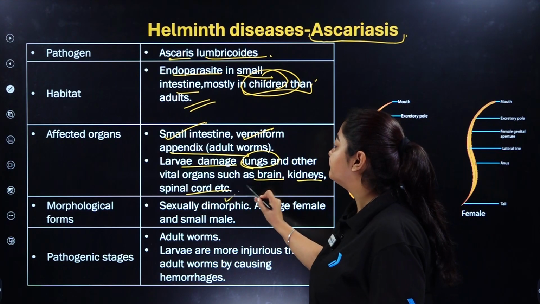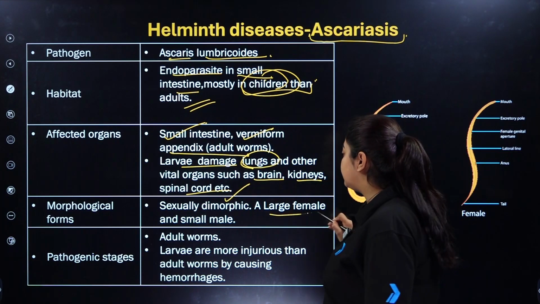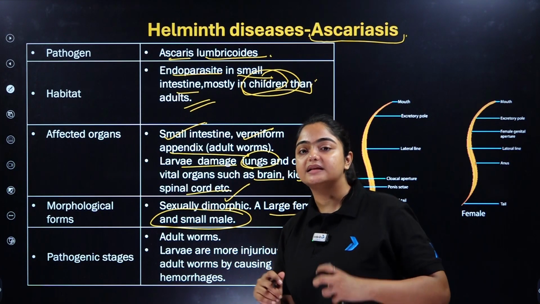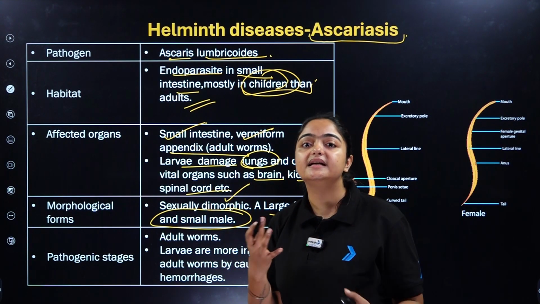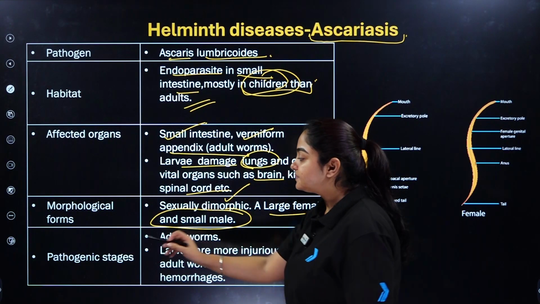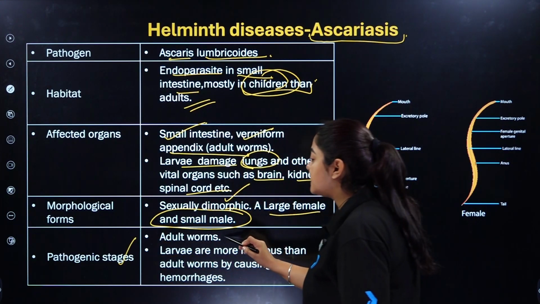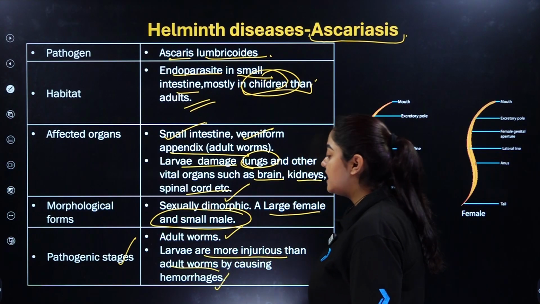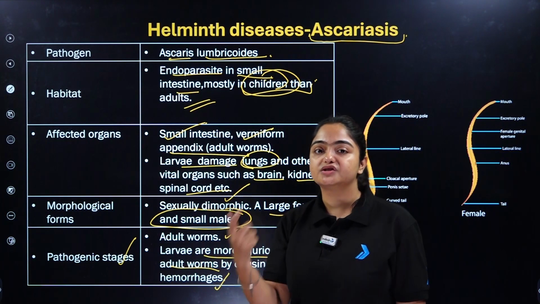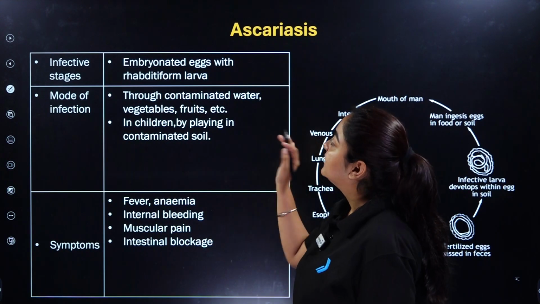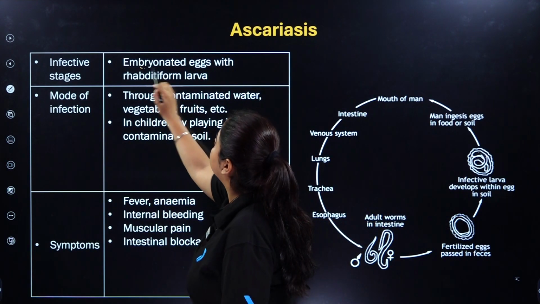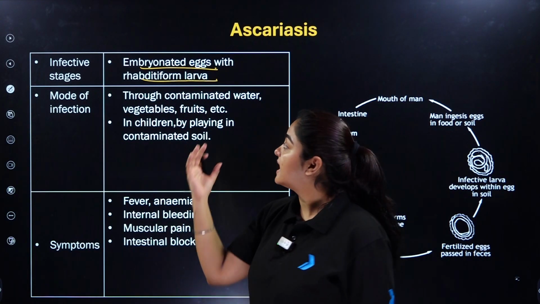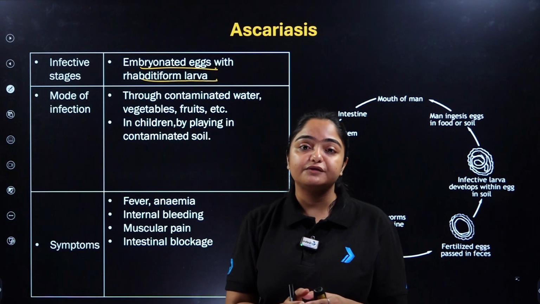Morphological forms: they are sexually dimorphic, with a large female and a small male. This is the sexual orientation and the physical discrimination as well. Pathogenic stages include adult worms. Larvae are more injurious than the adult worms, causing hemorrhages in the brain. Now, if I talk about the infective stages, it's going to be embryonated eggs as well as the rhabditiform larvae.